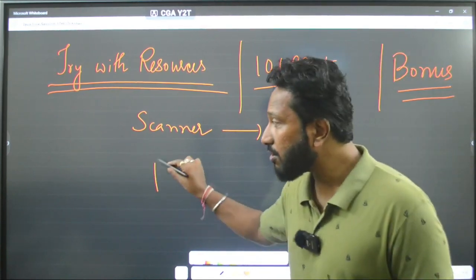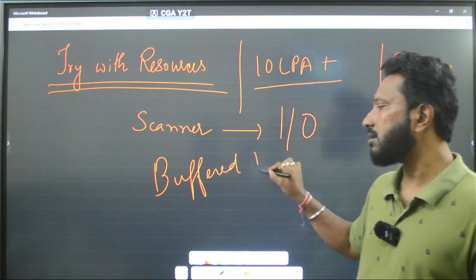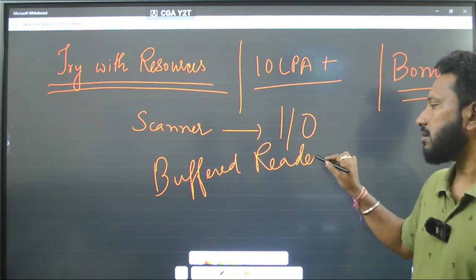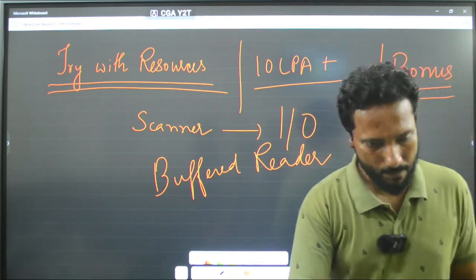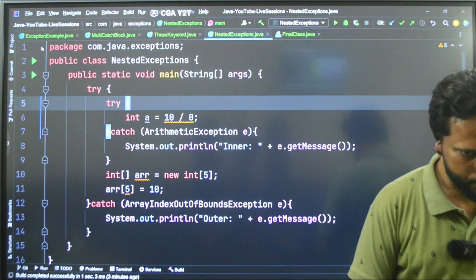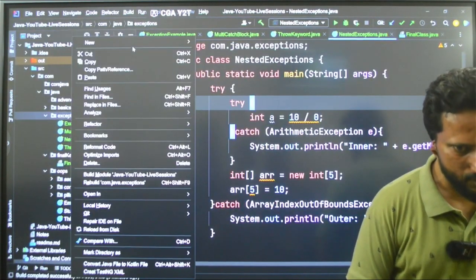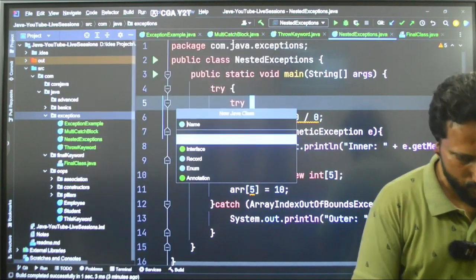I will show you how to use the BufferedReader. Let's see how to use this. I will say exceptions. This example will be the throws keyword.